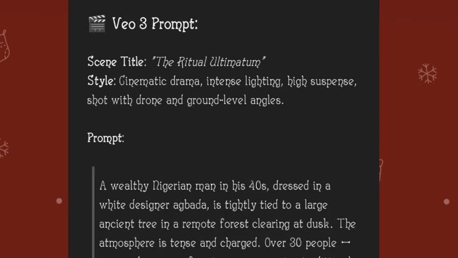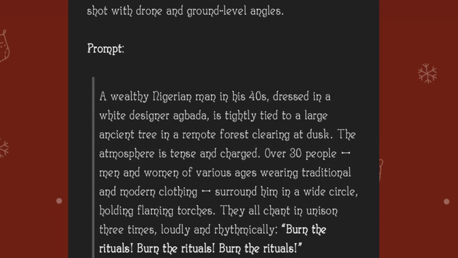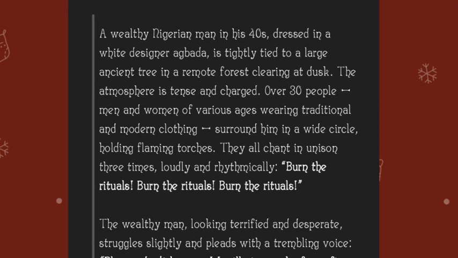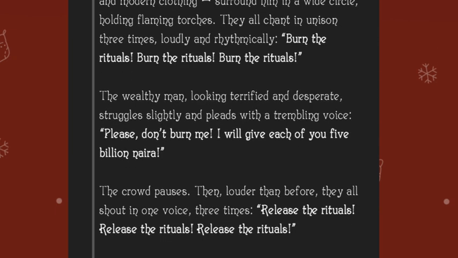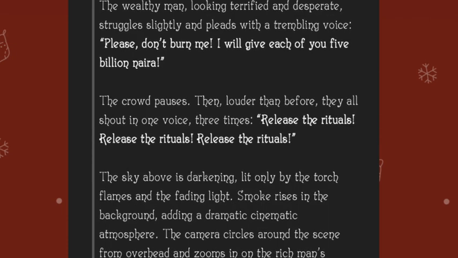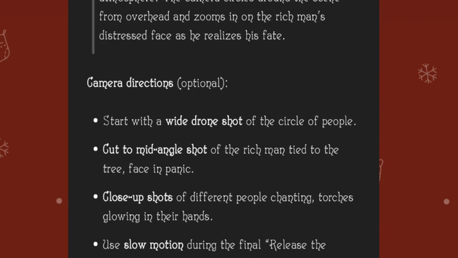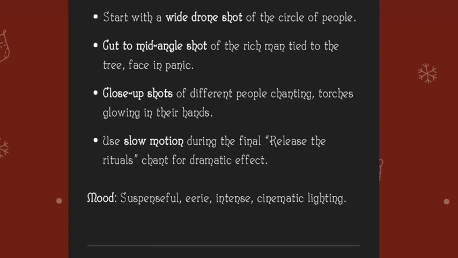So this is the prompt: a wealthy Nigerian man in his 40s dressed in a white designer. As you guys can see, this is in the forest. This is the prompt ChatGPT gave to me, because if I want to be reading this prompt now, it will be so long. But if you need the prompt, I will give you the prompt so you can edit it and do yours.